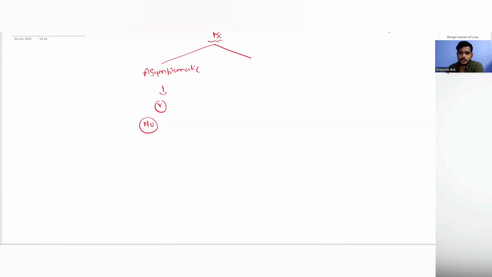But if these patients are symptomatic, for example, a patient who has come with a vague upper abdominal pain, you get a scan done and the scan shows that there is a hemangioma. Even in such patients, that hemangioma might not necessarily be the cause of the symptoms.